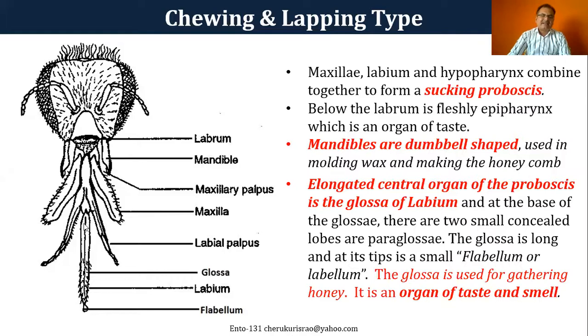This elongated proboscis is the central organ. The tip portion is basically the glossa of the labium, the most important part, and the glossa is used for gathering the honey and is also an organ of taste and smell.